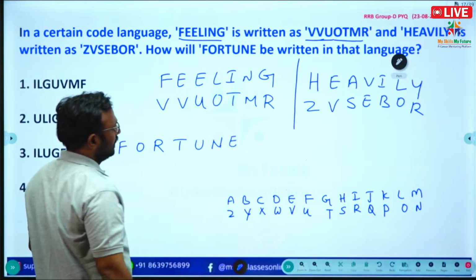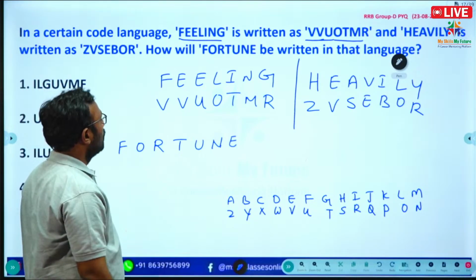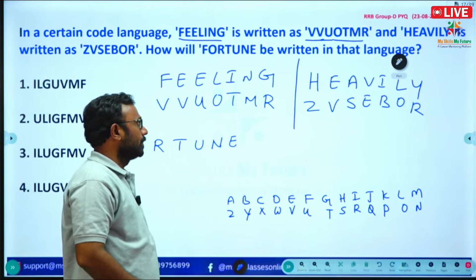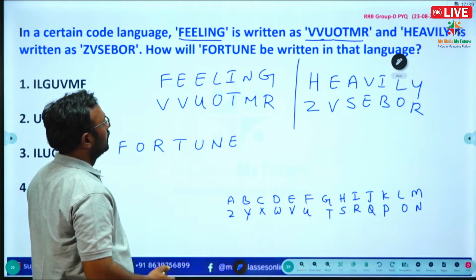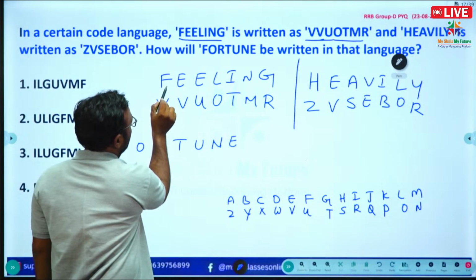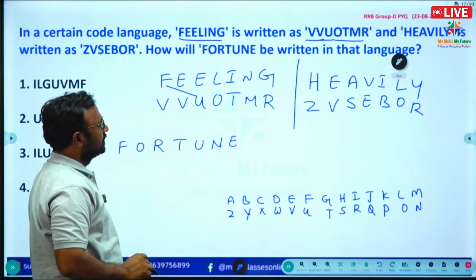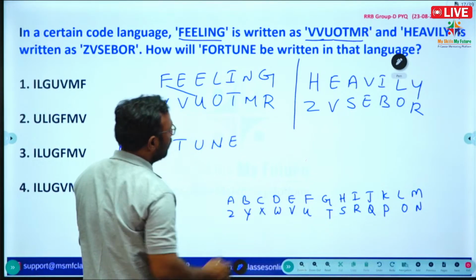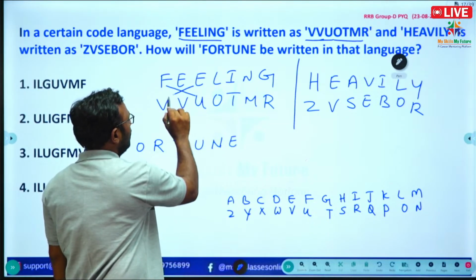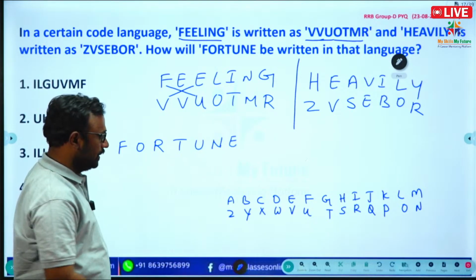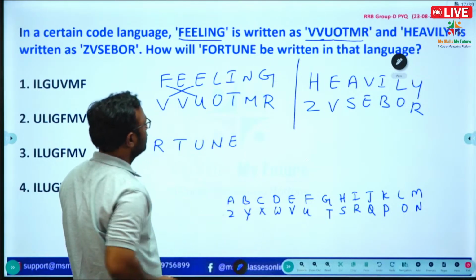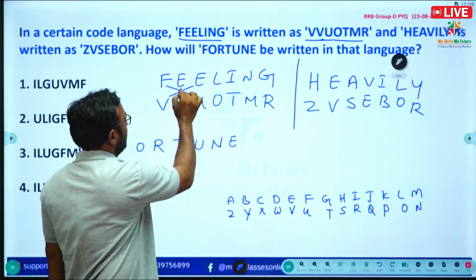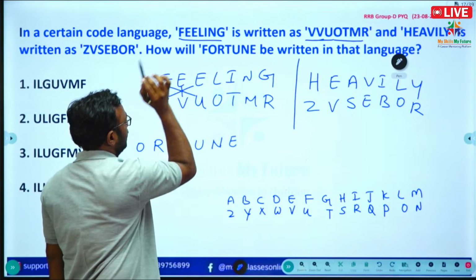If you see the code here, F and U are opposite letters, E and V are opposite. In the middle, EV is there.